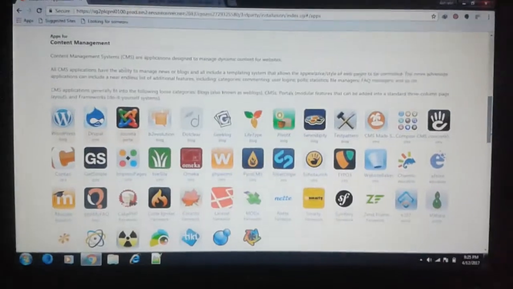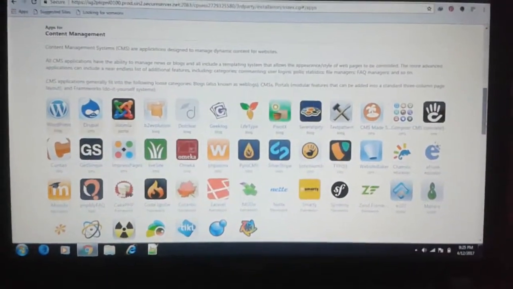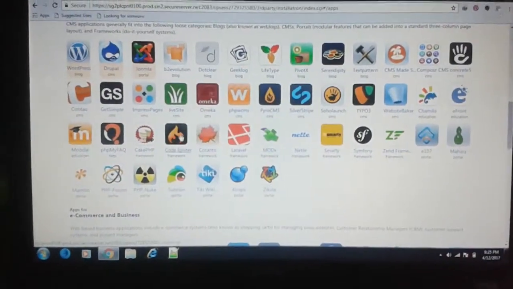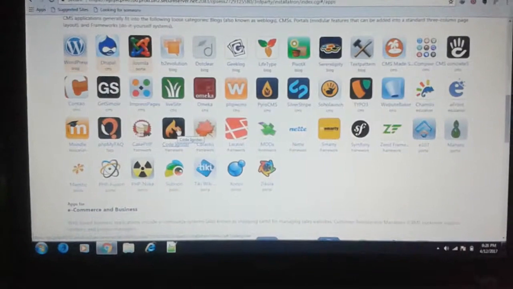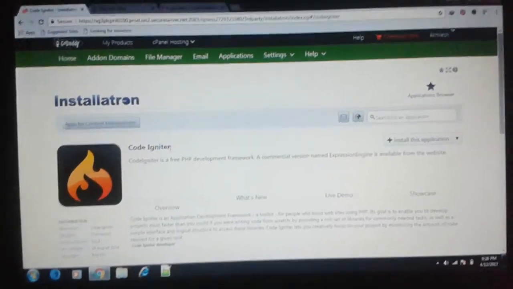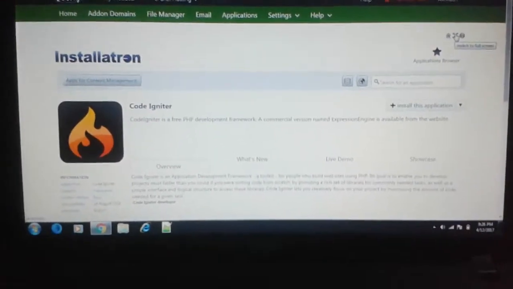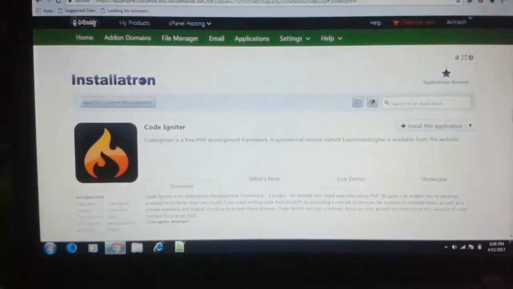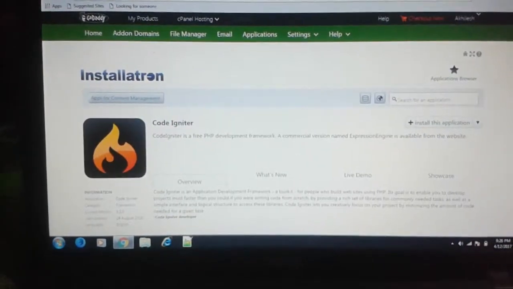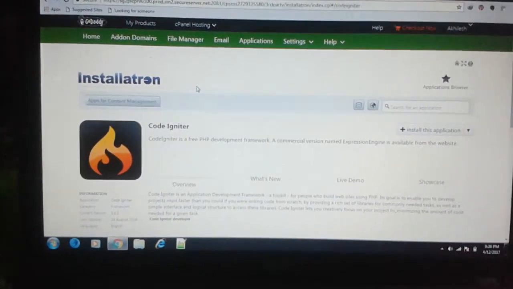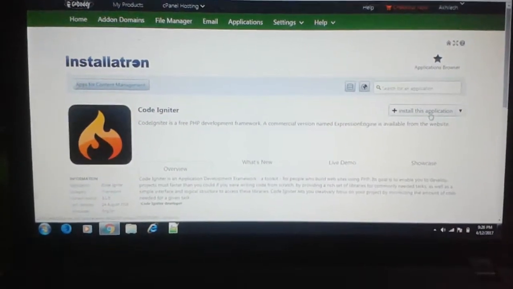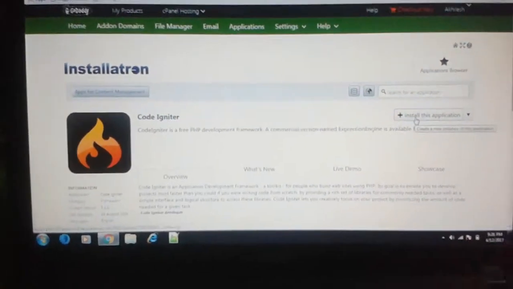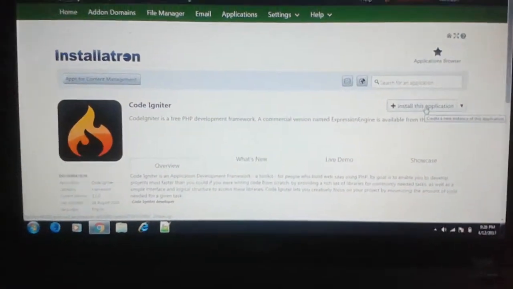Okay, so watch here. As I told you, I will install CodeIgniter. So I will click on CodeIgniter. Just click here, and after that, as you can see, this is the CodeIgniter web application, and the installation is here. How to install CodeIgniter? So just here, as you can see, a positive button. So install this application. Just click here.